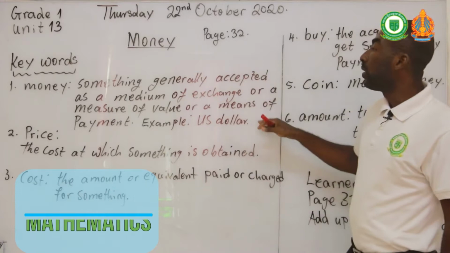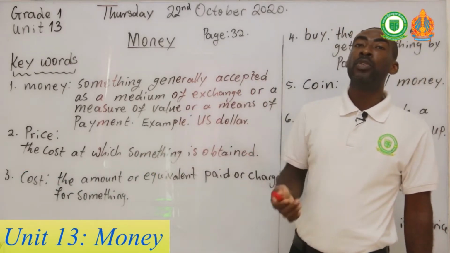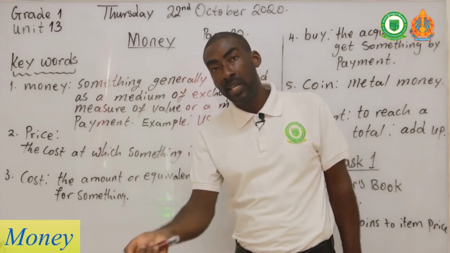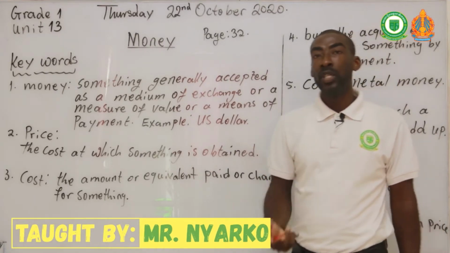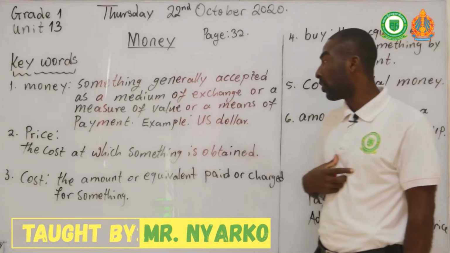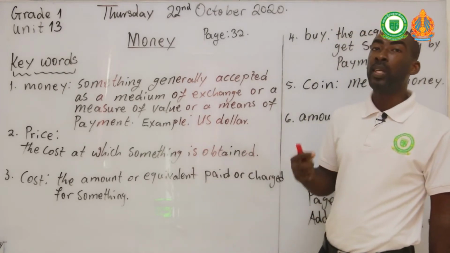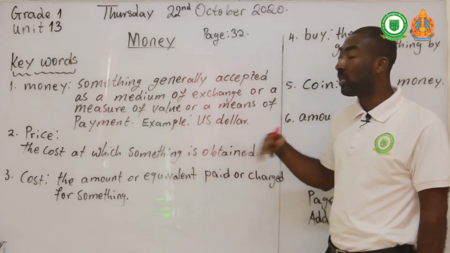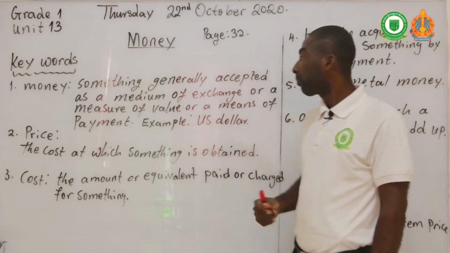Or means of payment, okay? So it means that we use money to make payments. Payment means you are giving to the seller, and then you get the product, or you get the item, or you get the service back as you want. An example of money will be the US dollar that most of you are familiar with, or we can say the local currency, that is the riel, okay?